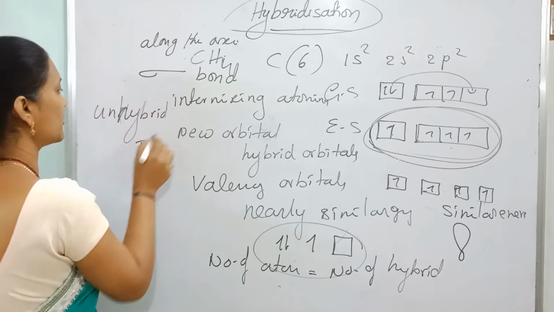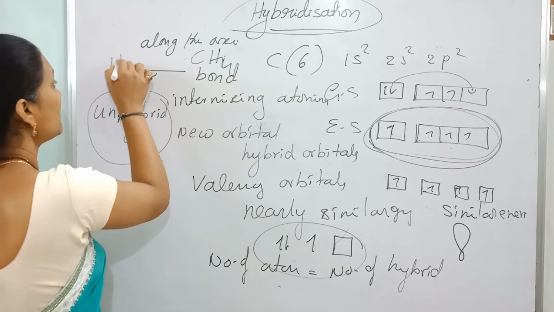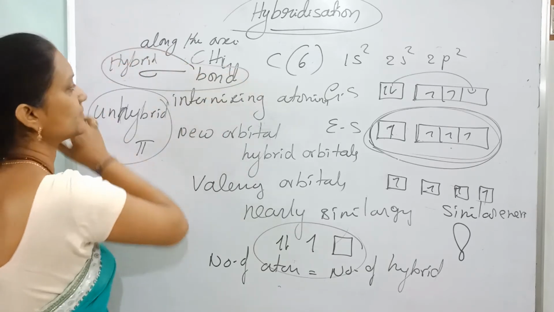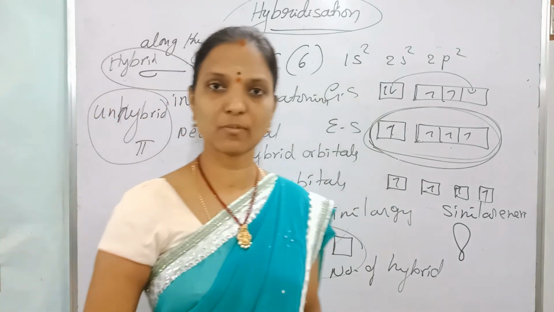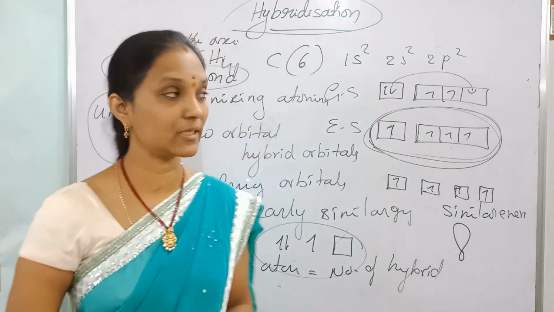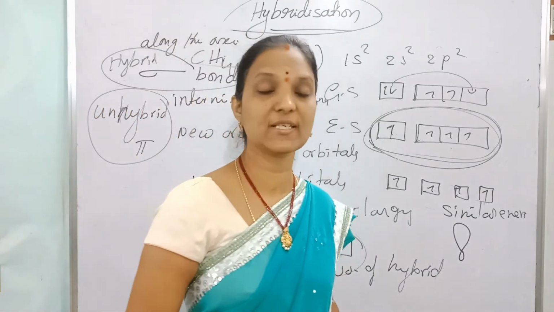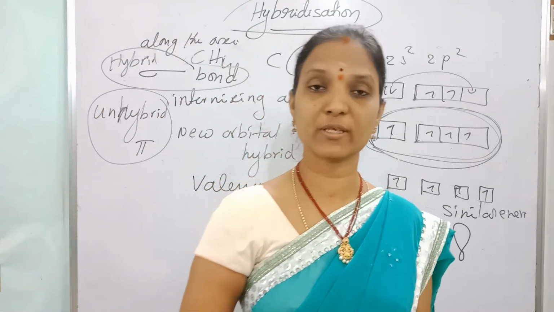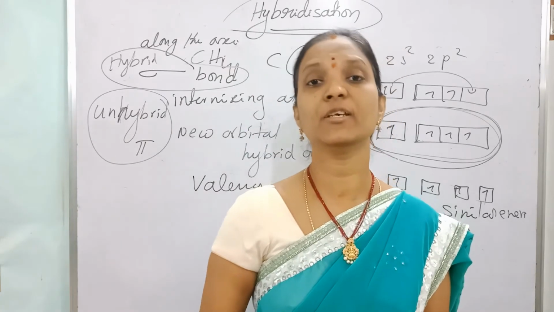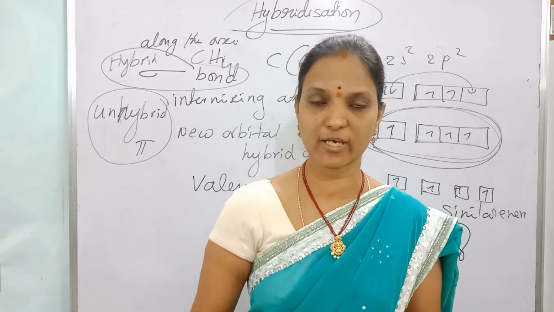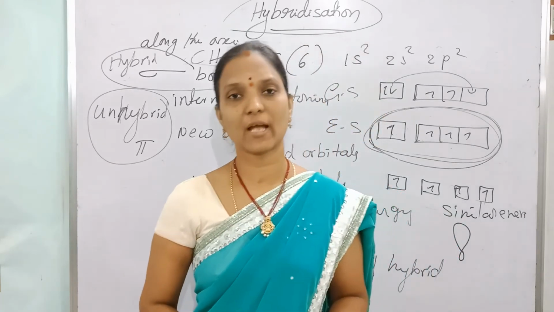Unhybrid orbitals form pi bonds. Hybrid orbitals always form sigma bonds. So, the correct statements on hybridization: hybridization means intermixing of atomic orbitals with nearly similar energy to produce new orbitals with exactly similar energy and similar shape. That process is called hybridization.